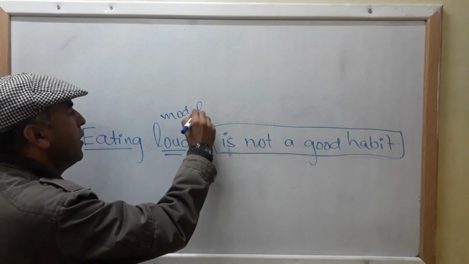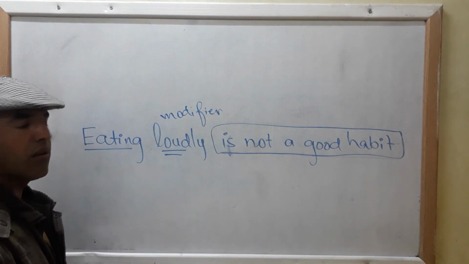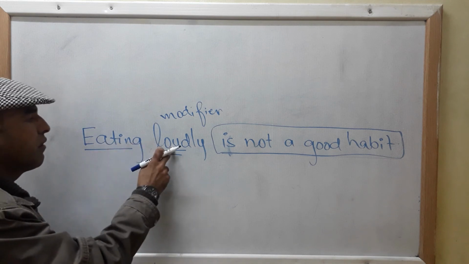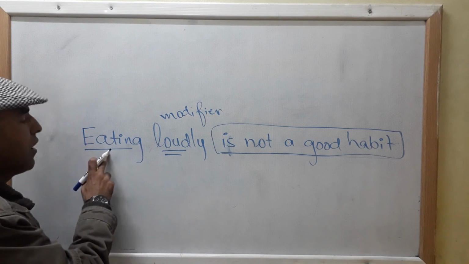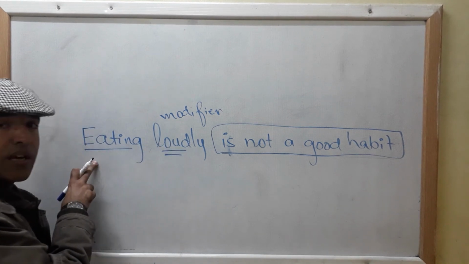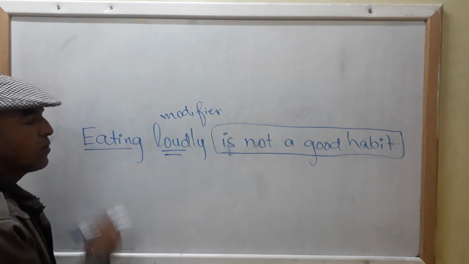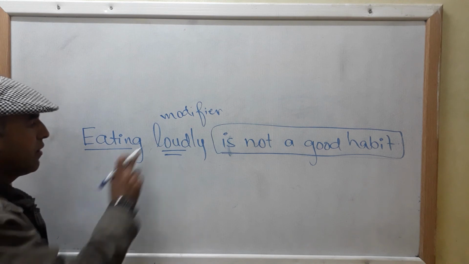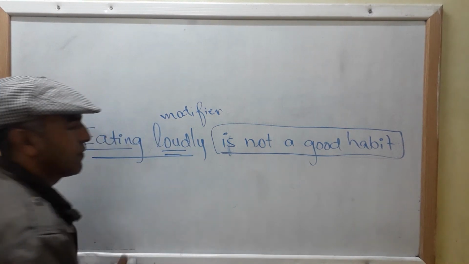As I told you, sometimes your gerund phrase is a combination of gerund and modifier, sometimes gerund and object. Here we have the gerund eating, and it is functioning as a subject, gerund and modifier.